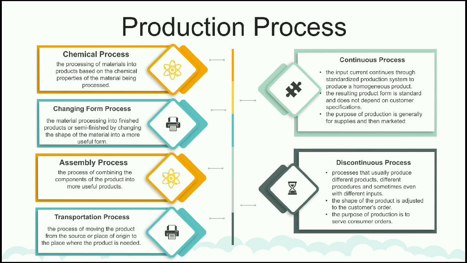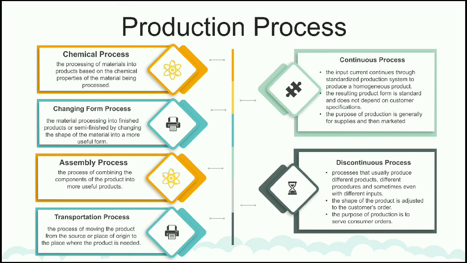That is continuous process. The input current continues through standardized production system to produce a homogeneous product. The resulting product is standard and does not depend on consumer specification. The purpose of production is generally for supplies and then market.